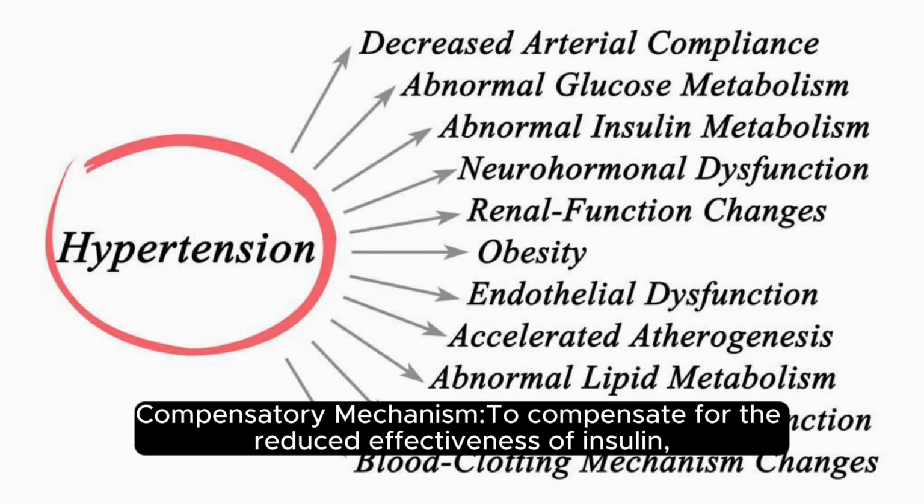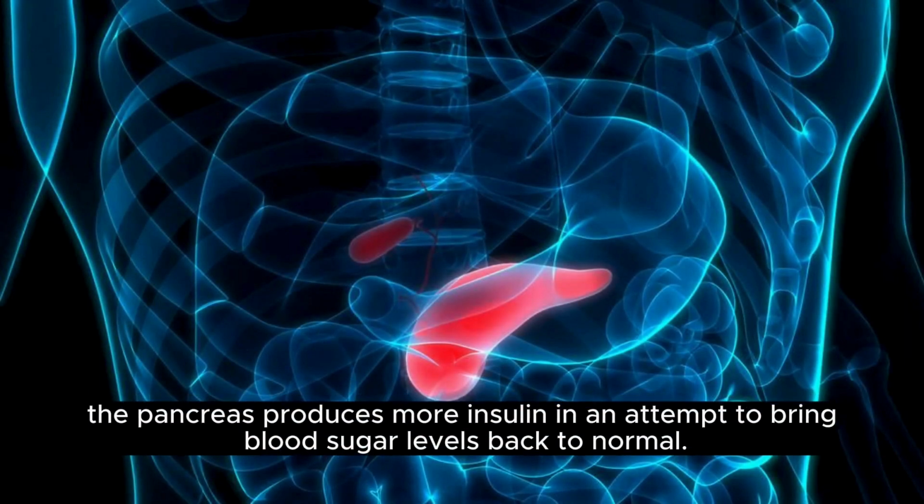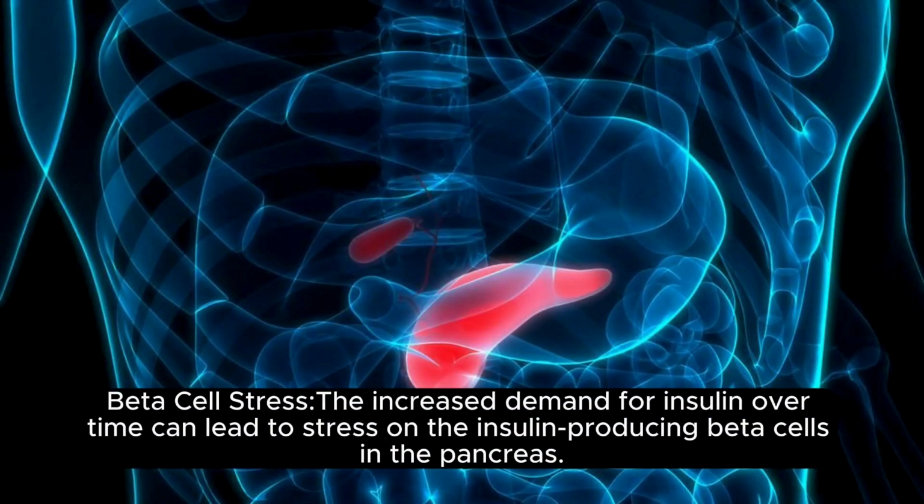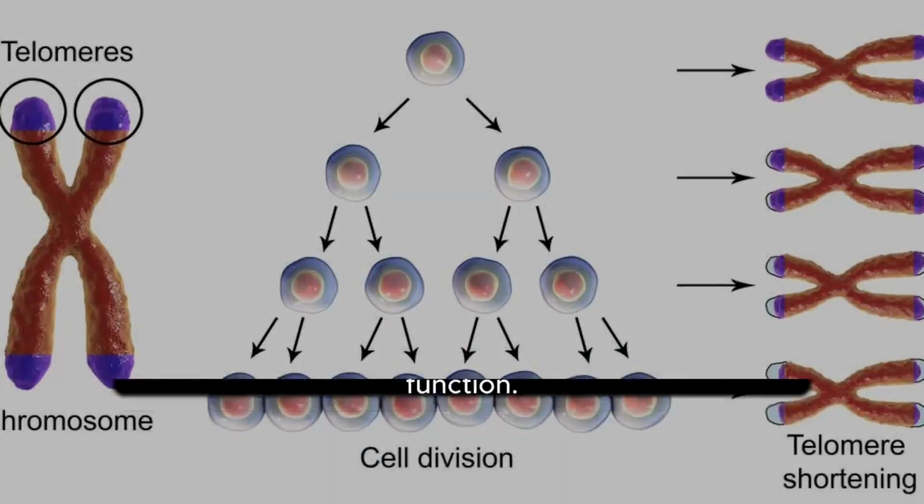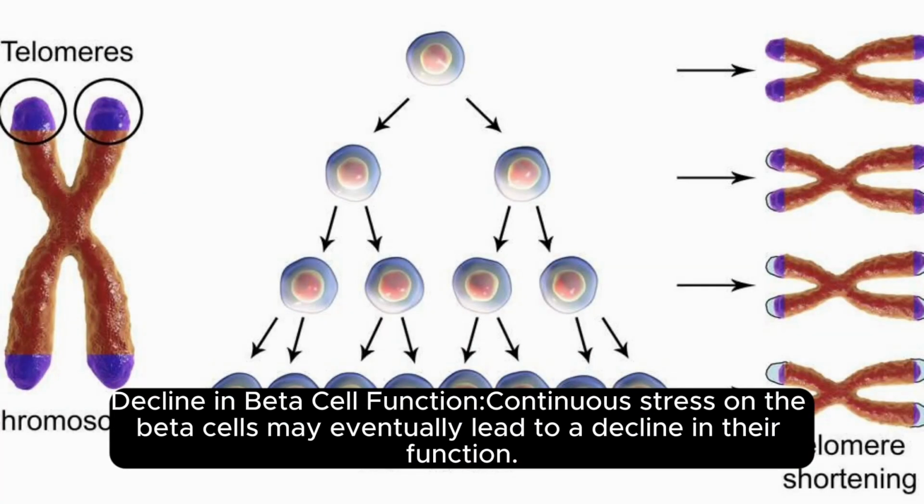Compensatory actions. To compensate for the reduced effectiveness of insulin, the pancreas produces more insulin in an attempt to bring blood sugar levels back to normal. Beta cell stress. The increased demand for insulin over time can lead to stress on the insulin-producing beta cells in the pancreas. Decline in beta cell function. Continuous stress on the beta cells may eventually lead to a decline in their function.